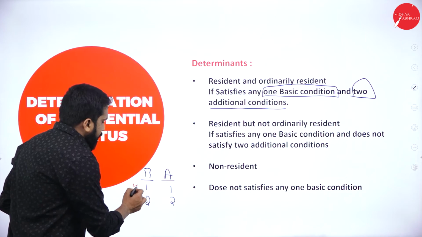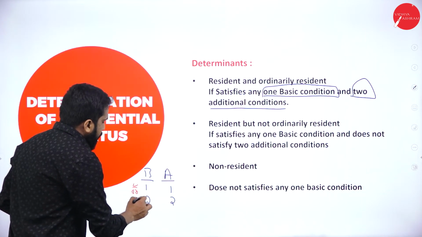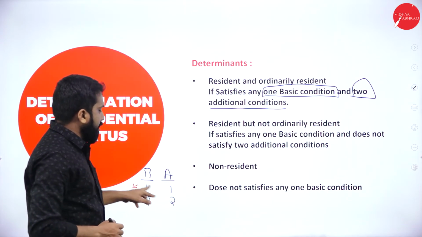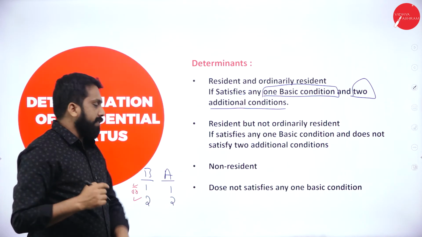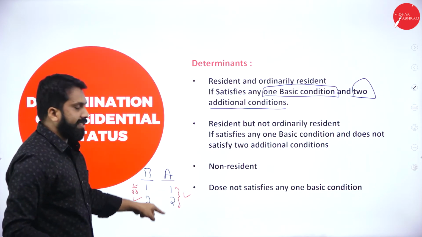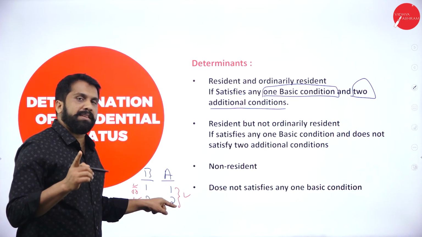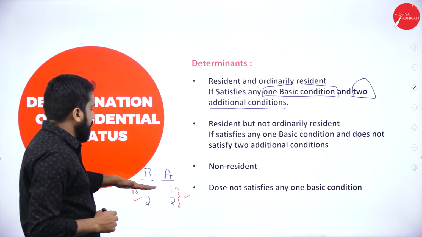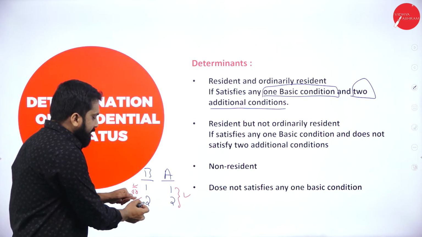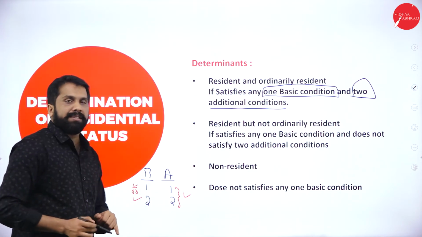It may be this one or it may be this one. Any one you have to complete. For example, if you completed the first one, then along with this, you have to complete these 2. Clear? For example, if you did not complete the first one but completed the second one, along with the second one, you should complete these 2.